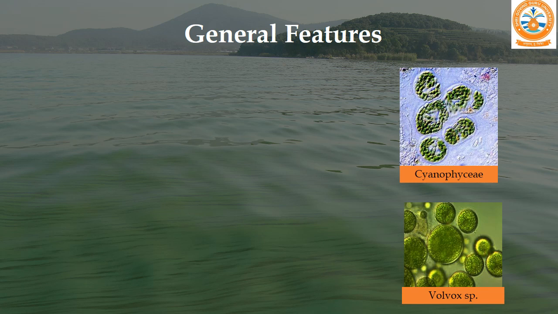Now we would go to study the general features. Friends, first of all we should define the term algae. Algae means photosynthetic plants which are autotrophic. After capturing light energy, they convert light energy into chemical energy to produce their own food. So algae is a plural form and alga is the singular form. Now we would go for general characters.